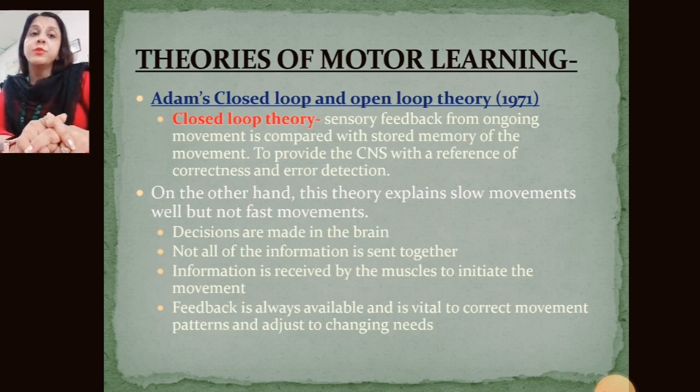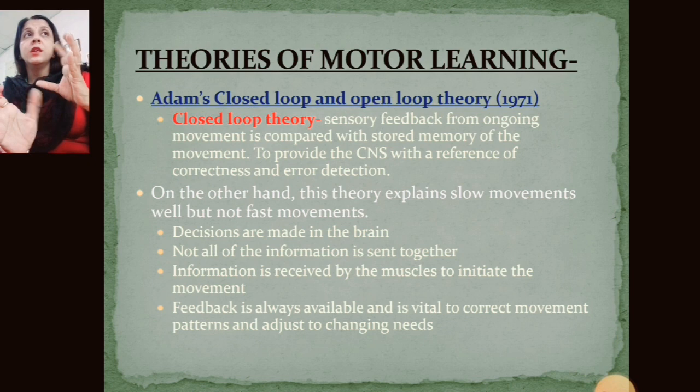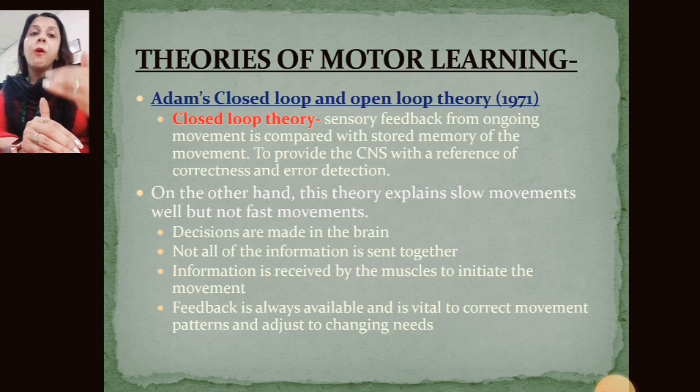The first concept of closed loop theory is that sensory feedback is necessary for doing the movement. The second is that it works on slow movements but not on fast movements, as decisions are made in the brain, because the engrams, the stored memory of the movement, are already stored there. So decisions are made in the brain, and not all the information is sent together. We give the information one by one. We reduce the complex task into simple ones first, giving the sensory feedback one by one to perform the movements.